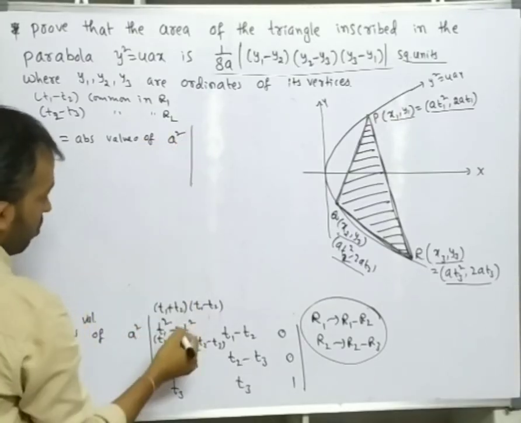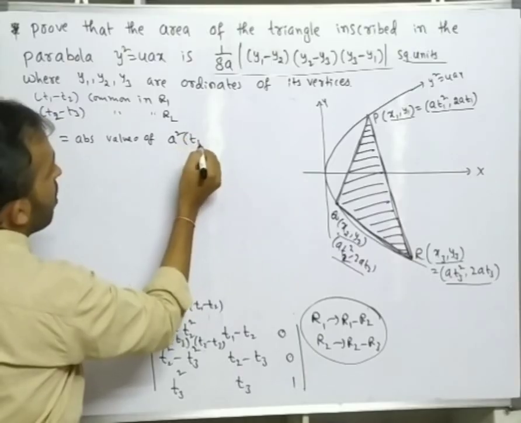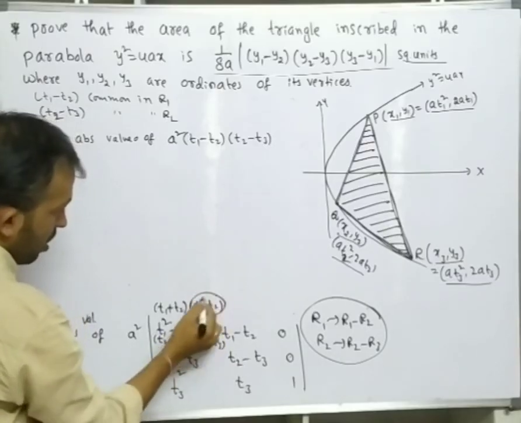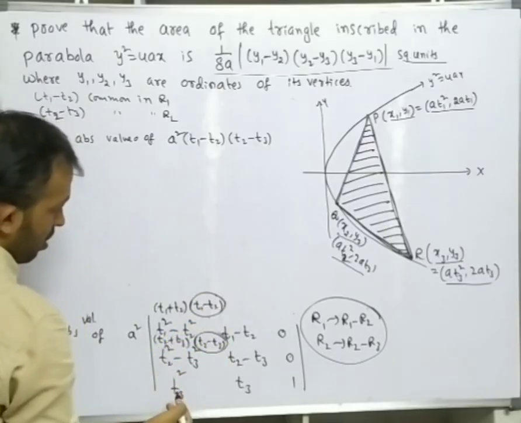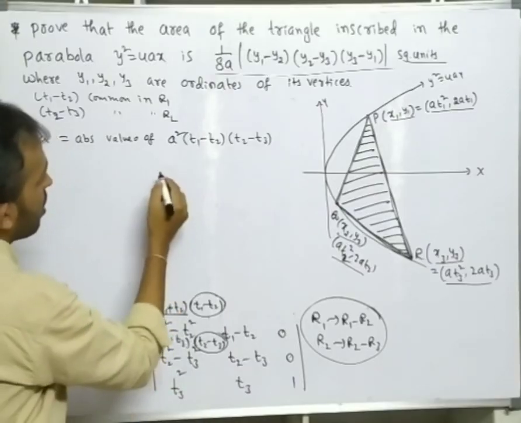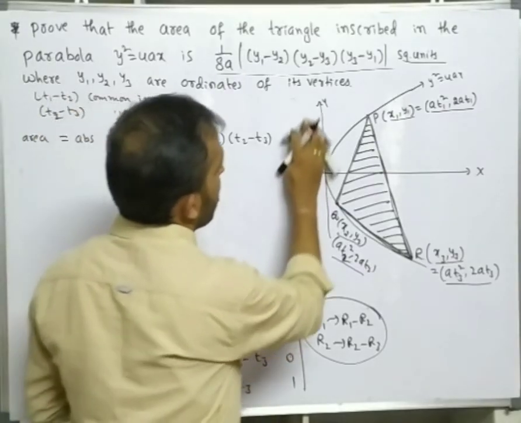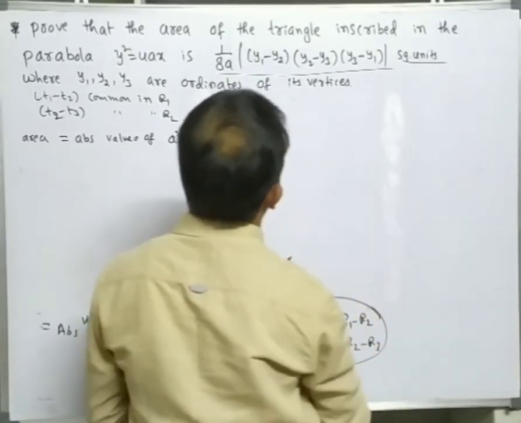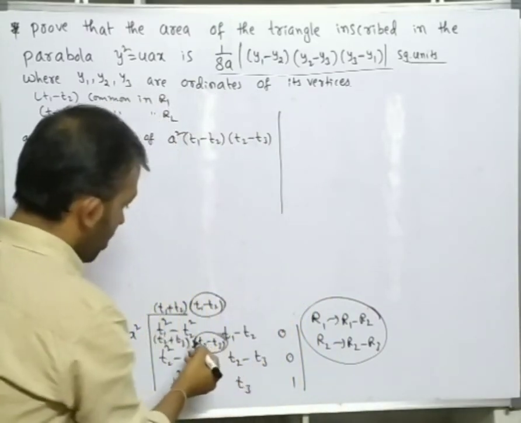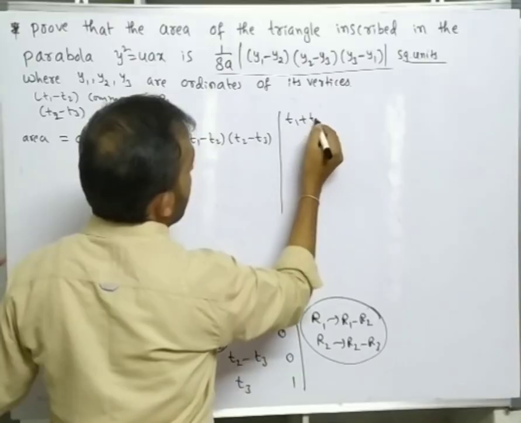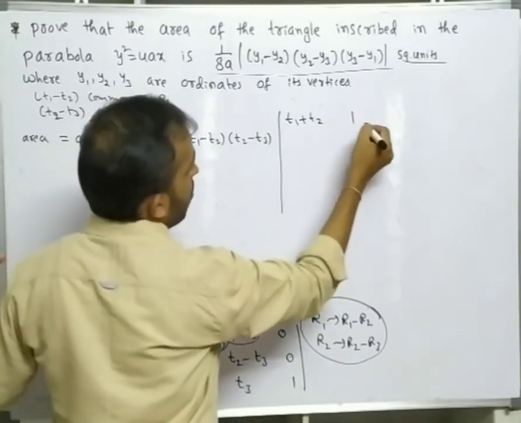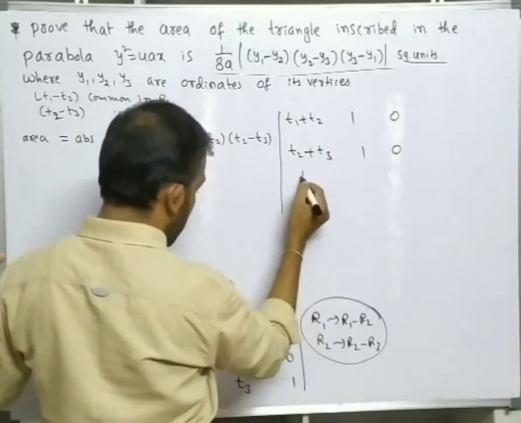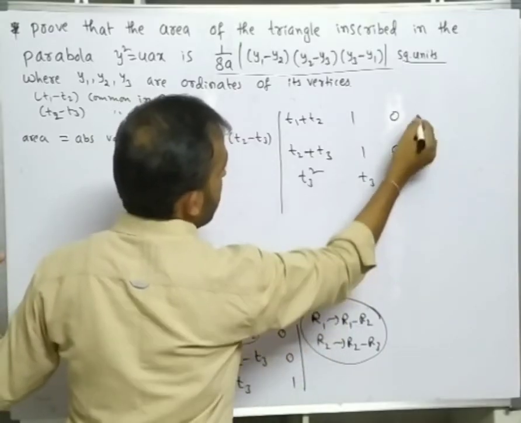a square into t1 minus t2 into t2 minus t3. So here t1 minus t2 is common, in this one t2 minus t3 is common. Okay, so what is remaining here? I am removing this figure also. Then what is remaining? t1 plus t2, here nothing is there, so 1, 0. t2 plus t3, 1, 0. Last row t3 square, t3, 1, no operation on the third row.